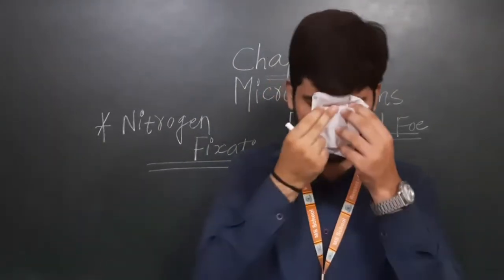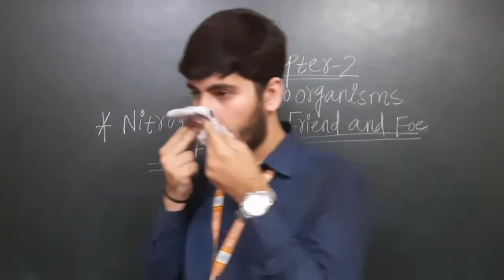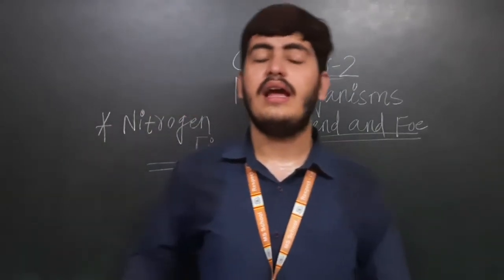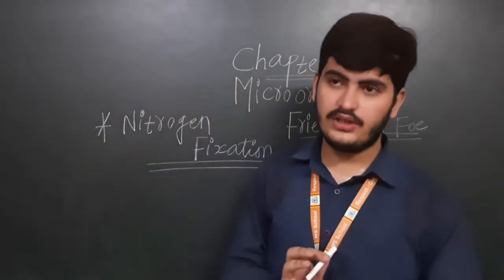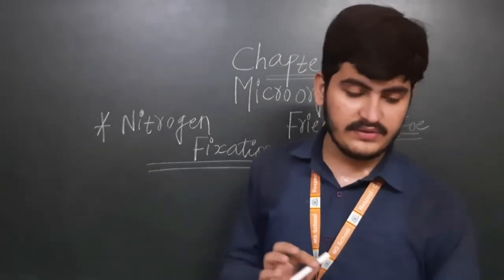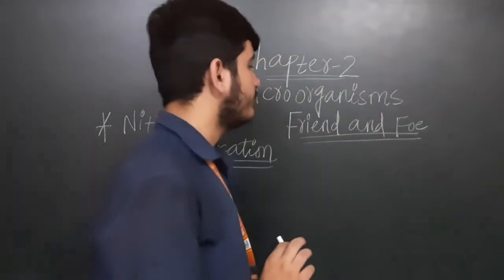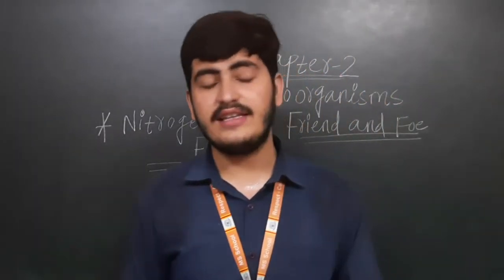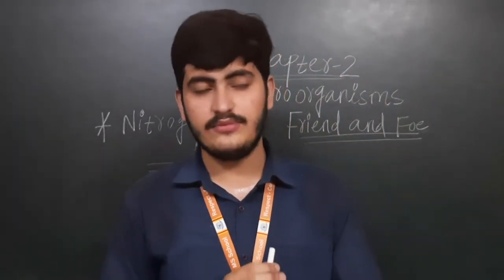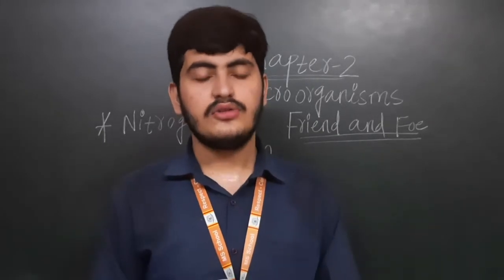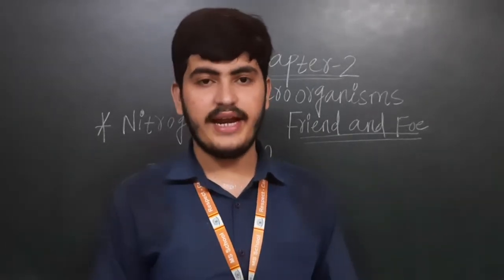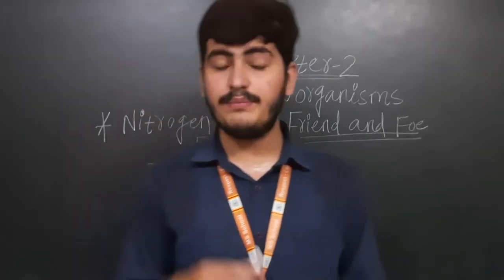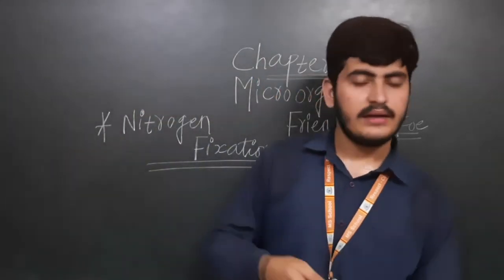Why is it like so? The amount of nitrogen is constant in the atmosphere. It is the same, beta. Why? Now see, many times we have seen that certain animals and plants die. So the organisms will start feeding upon them. Microorganisms will start to feed on them. So they will take the nitrogen from those dead bodies and again they will mix it into the soil only. So again the new plants will take the nitrogen.